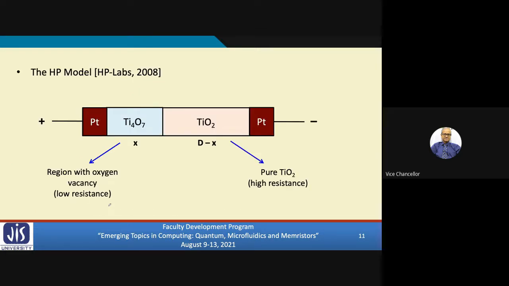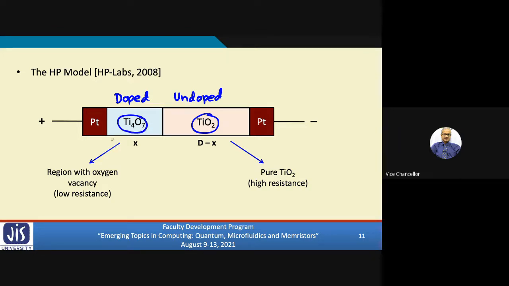Let us come to the HP model, which I had said looks like this. On one side, we have this doped region, and on the other side, you have the undoped region. This is pure titanium dioxide, and the doped region is a titanium oxide with some oxygen vacancy.